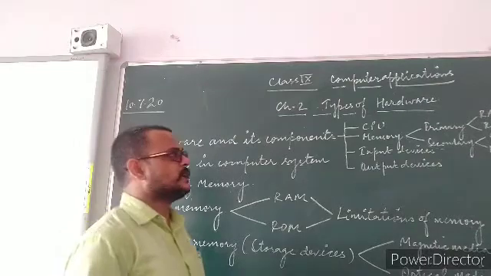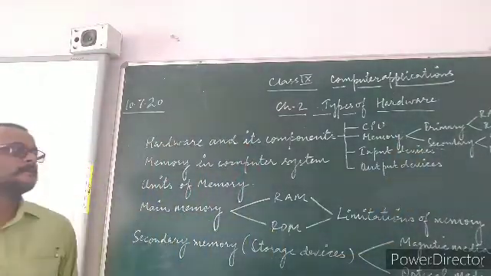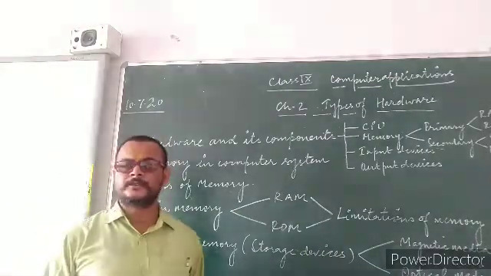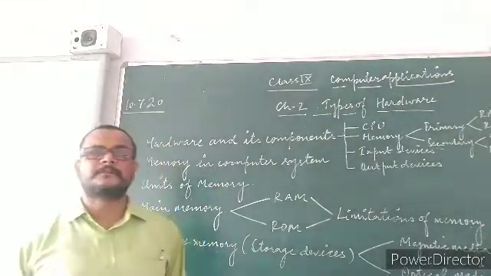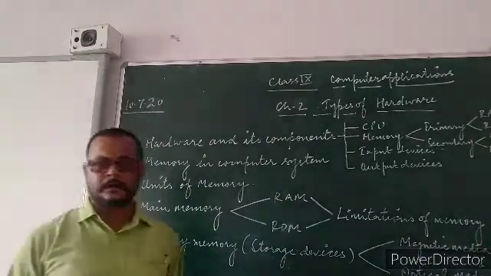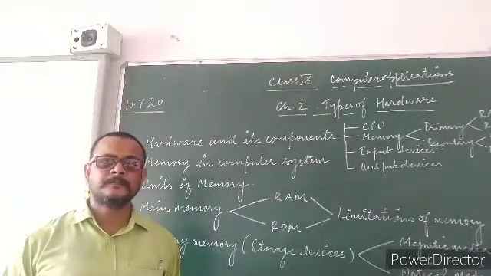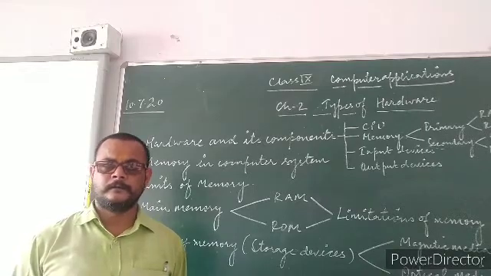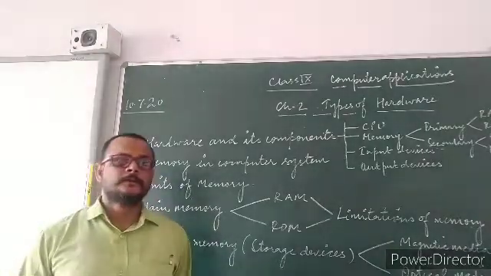The second part of memory is secondary storage devices, also termed auxiliary storage devices, in which CDs, DVDs. Earlier floppies were also used, but nowadays floppies are outdated as they were large in size and could hold very little data.